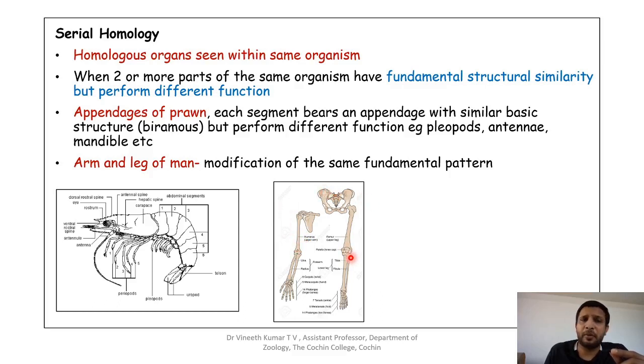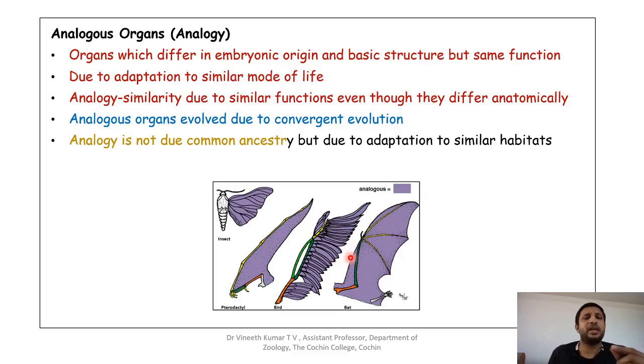This particular type of homology which is seen within the same organism is called serial homology. Coming to the next type of organs, which is also an evidence for evolution, which is analogous organs or analogy.